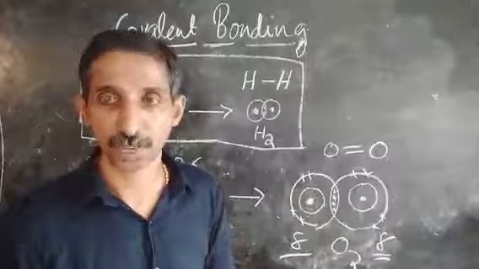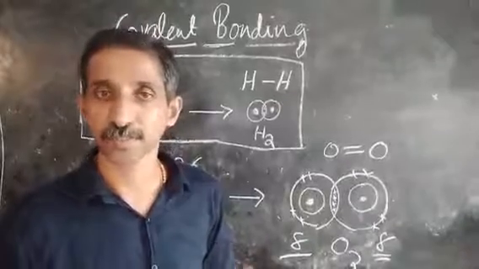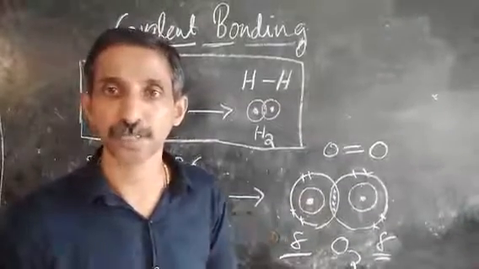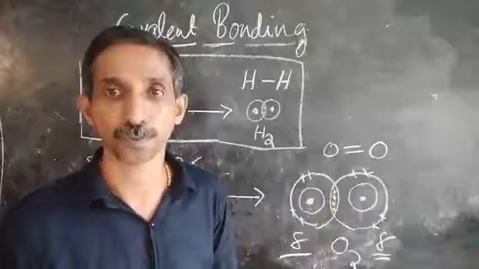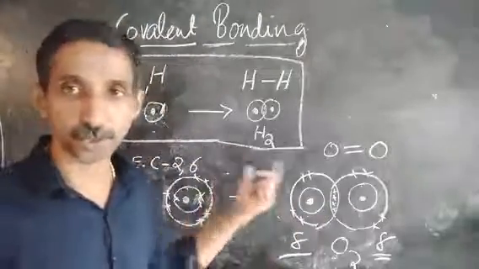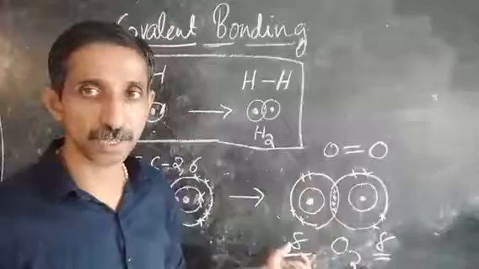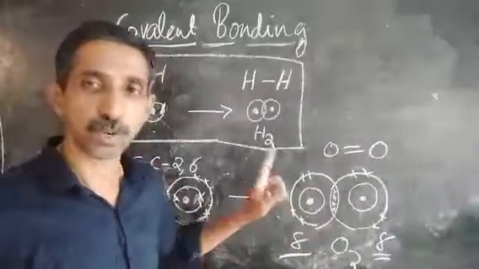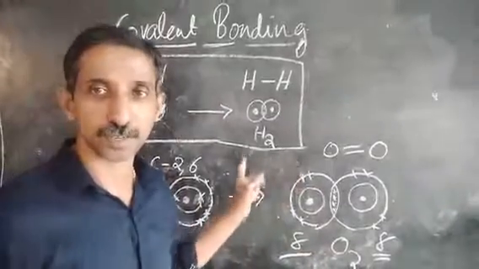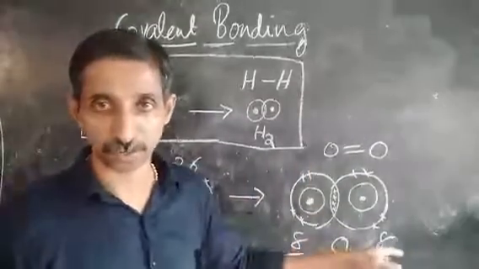In the next class we will study covalent bond formation in compound form. You may be asked to draw a diagram like this to represent covalent bonding. So you must remember the difference between a covalent bond and an ionic bond.